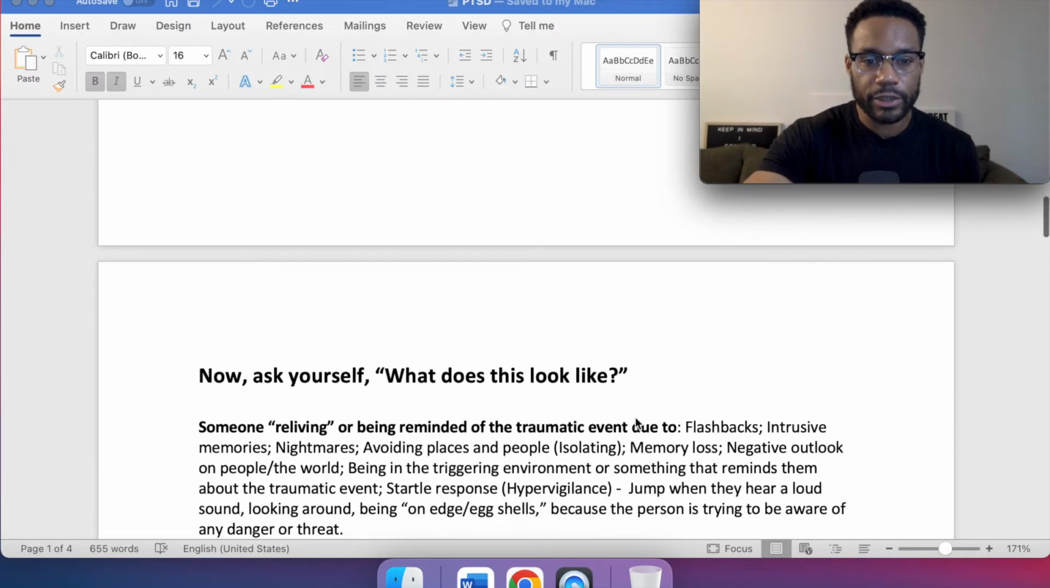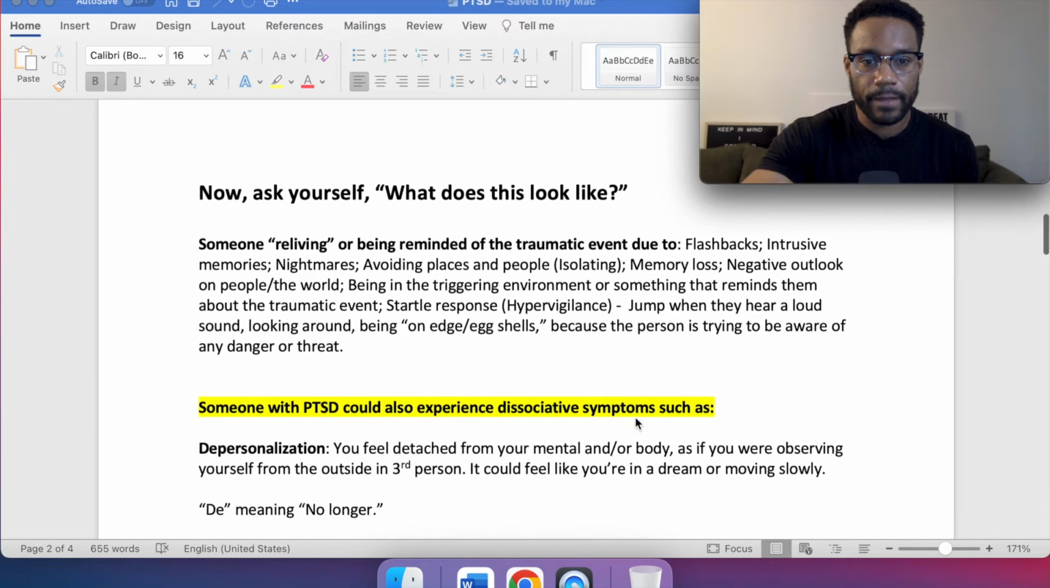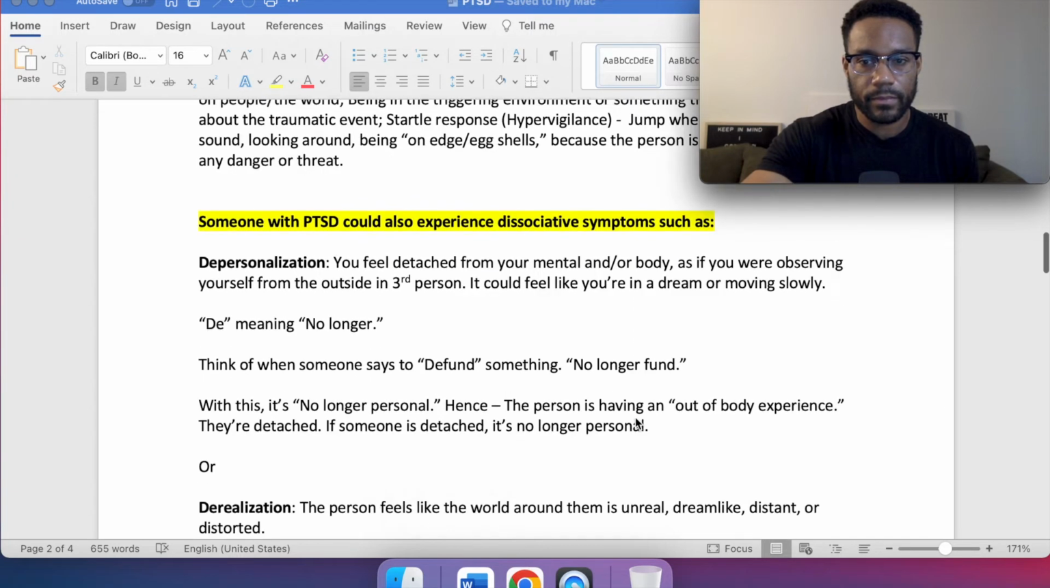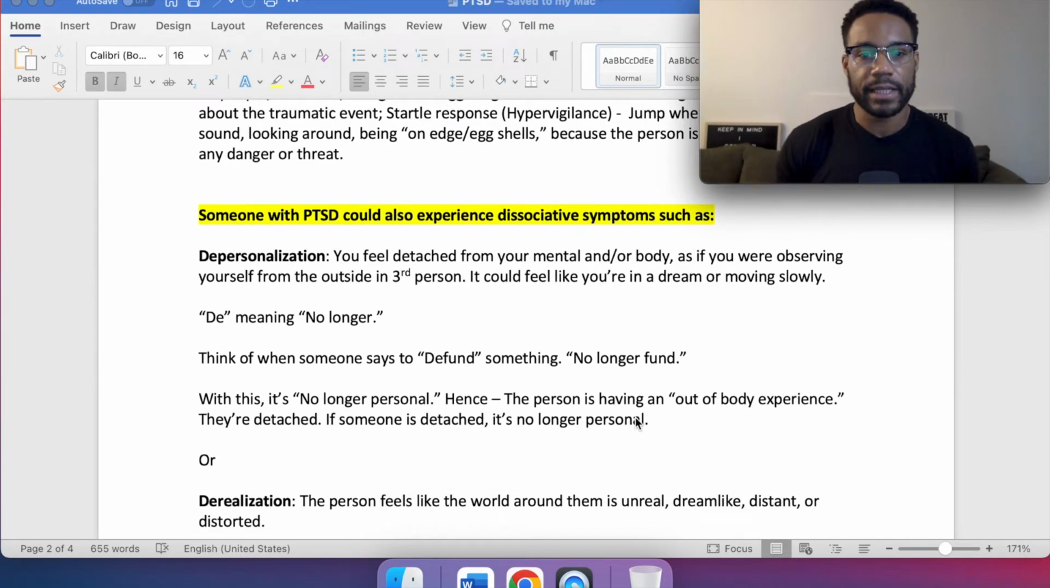And when we scroll back down, someone with PTSD could also experience dissociative symptoms such as depersonalization. Depersonalization is when you feel detached from your mind and or body, as if you were observing yourself from the outside in third person. It could feel like you are in a dream or moving slowly.